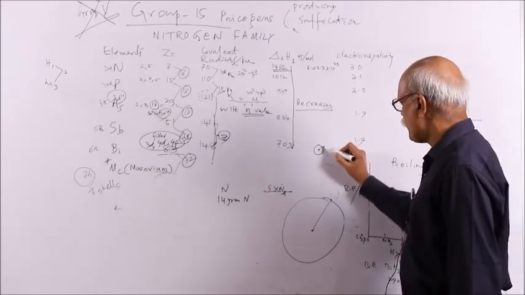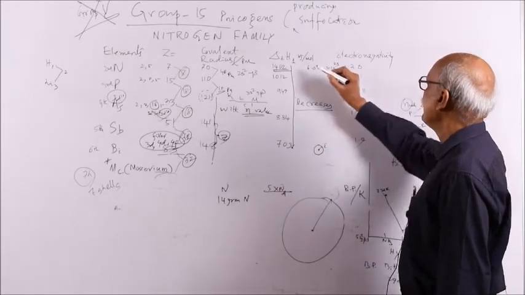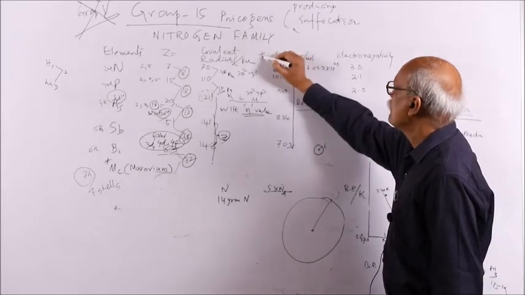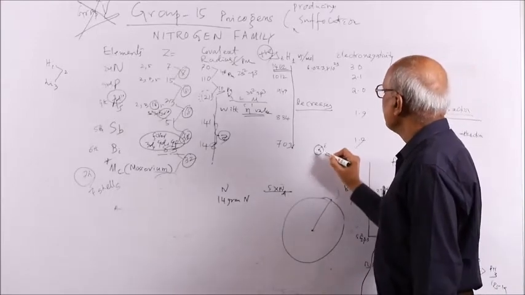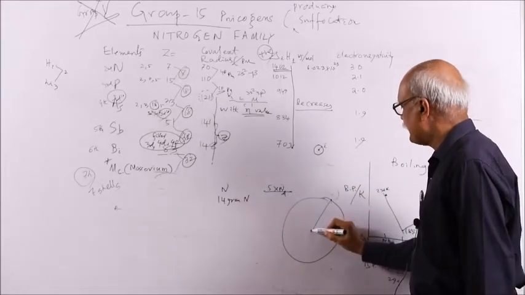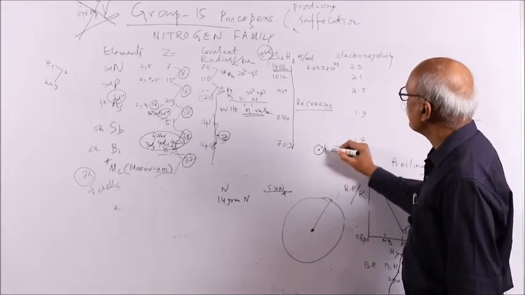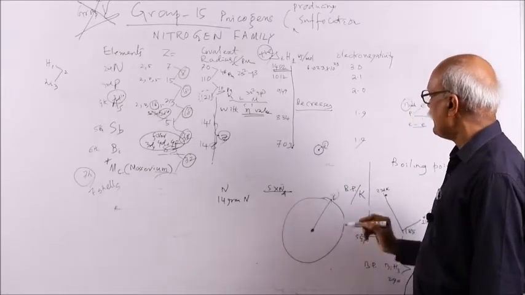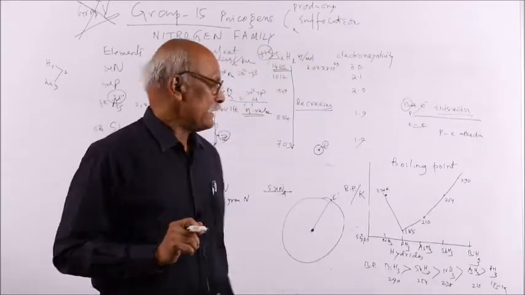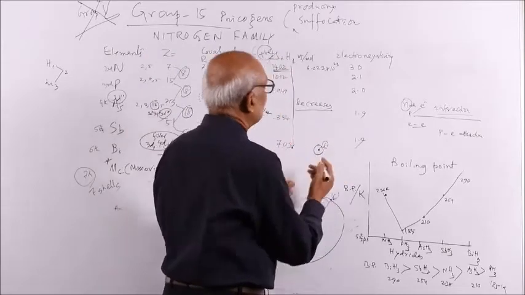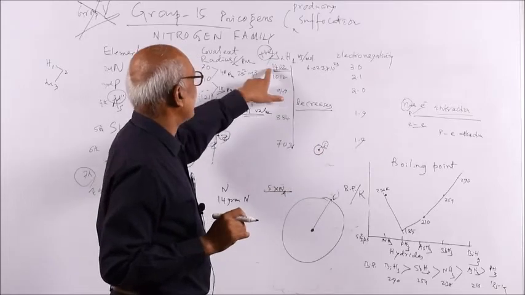So, what happens? If you expel this electron, you put some energy, this is endoergic, your delta IH is always positive, that means energy is supplied to expel the electron. The nucleus is here, and here the nucleus is much farther away from the electron. So, you have to remove this electron. Naturally, here there will be greater attraction because this is closer to the nucleus. If this is closer to the nucleus, there is more attraction, and against the attraction you have to put more energy. So, smaller is the size, greater is the ionization energy.